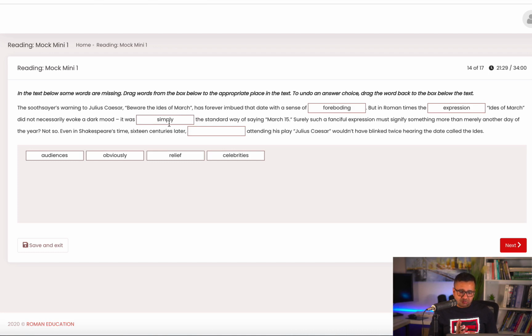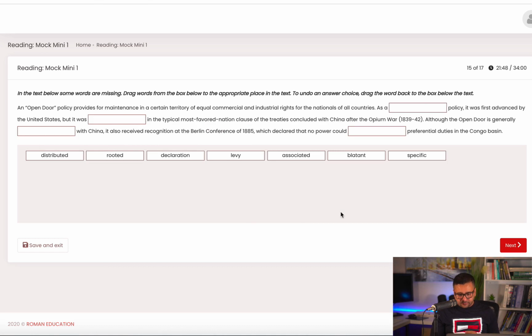These are the words which we use to give more information about verbs, and they usually have ly at the end, and that was the reason why I was able to pick simply as the answer here. 16 centuries later, attending his play means people who go to plays, who attend the plays, are called audiences. So again, a very straightforward answer here.